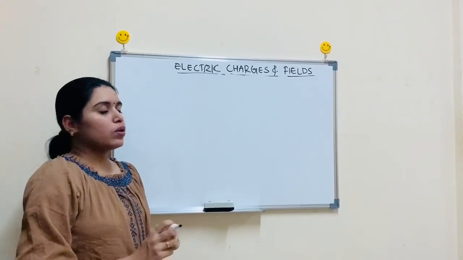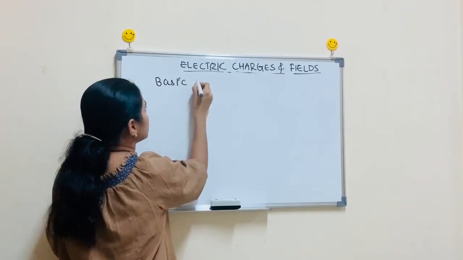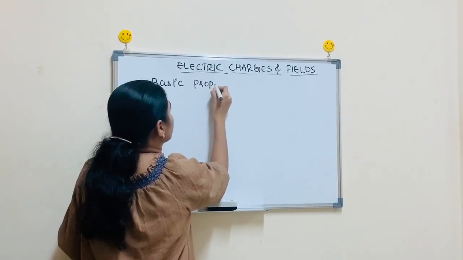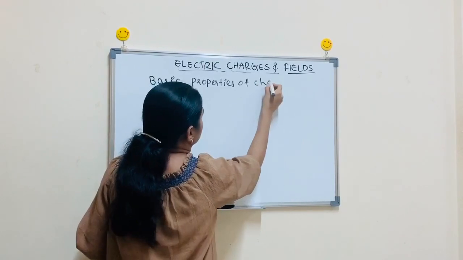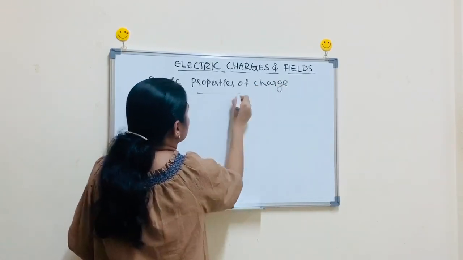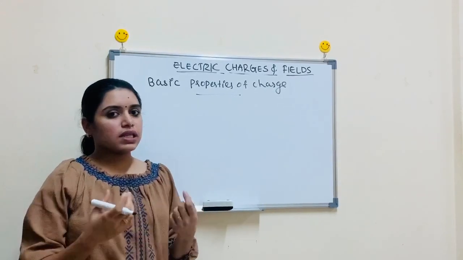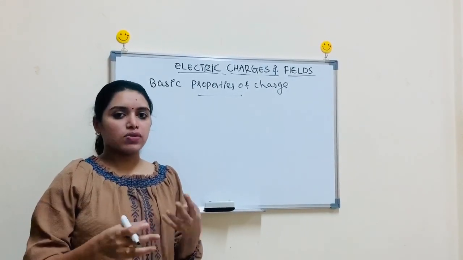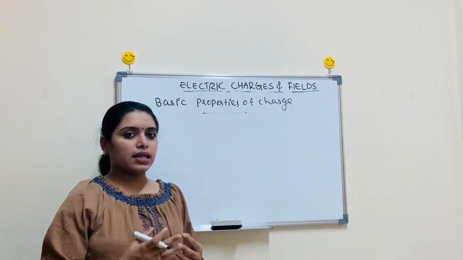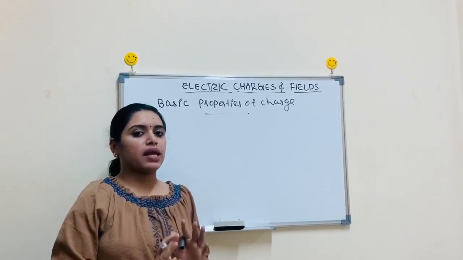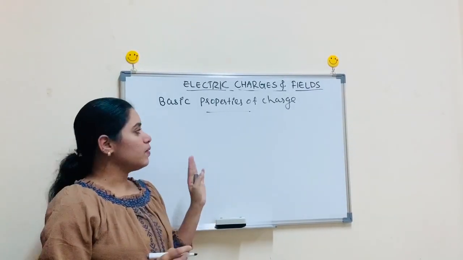Now we are talking about some basic properties of charge. Some basic properties we already discussed: like charges repel each other and unlike charges attract each other. And also we said that charge is a scalar quantity, that is a quantity having magnitude only. Here we are going to discuss some other basic properties of charge.